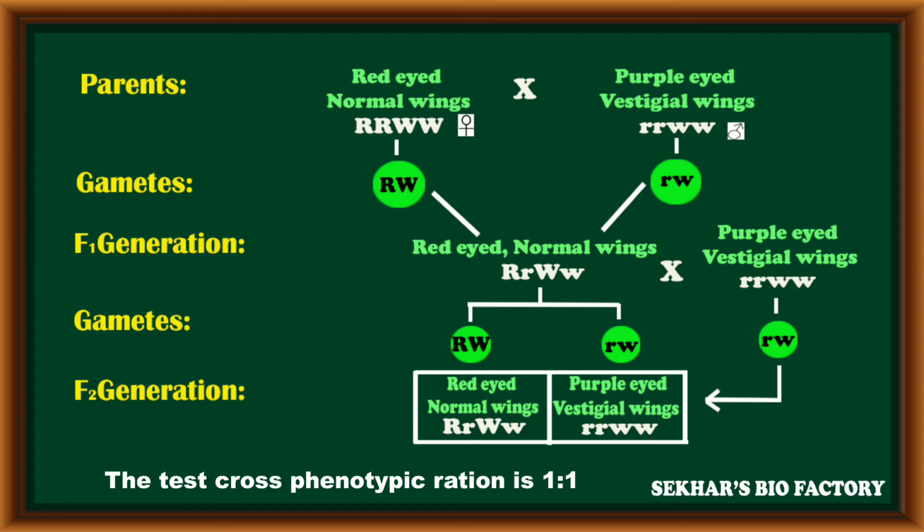The genes which code eye color and wing nature are completely linked to each other without any change. They can segregate or transfer to the next generation together. Because of this complete linkage, there is no expression of new variations in progeny, so the test cross phenotypic ratio in such a condition becomes just 1 is to 1.